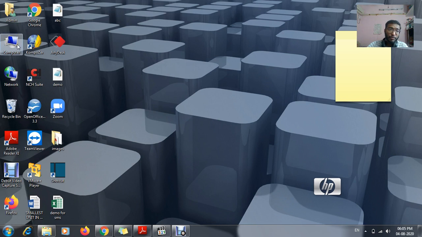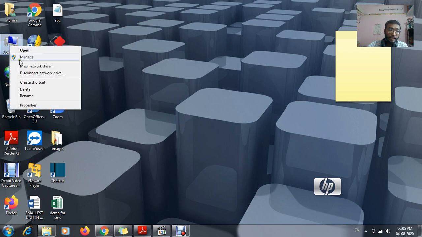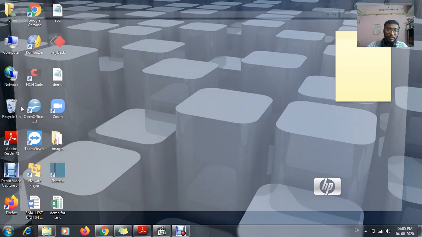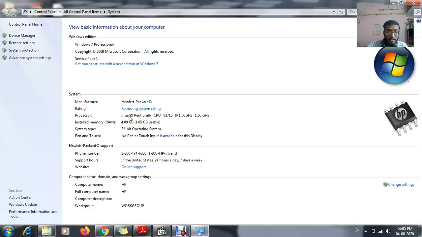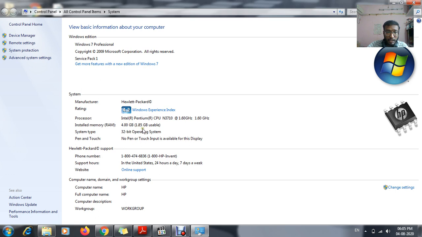Just go to My Computer, right click on it and go to Properties, and you will be able to see what kind of bit it is. System type: 32 bit operating system. Can you see here? After confirming this, only then should you download it, or else it won't work, because many times your computer will be 32 bit and you will be downloading 64 bit.